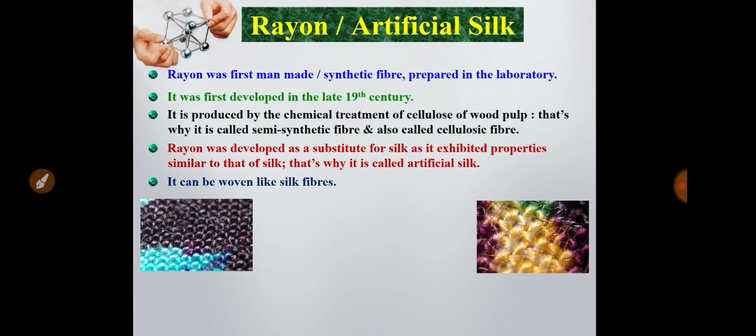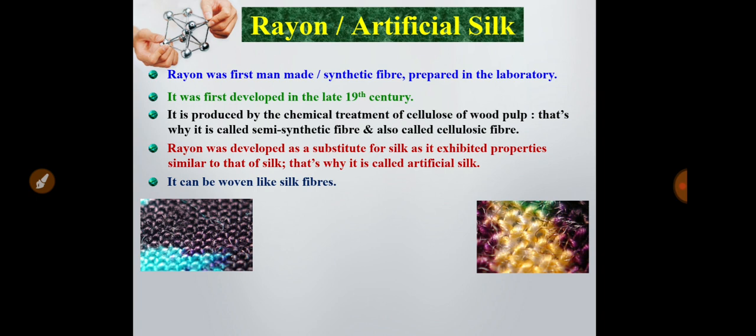semi-synthetic fiber. Why is it semi-synthetic fiber? It is not totally synthetic because natural materials are also used along with chemical materials. That's why it is semi-synthetic fiber, and it is also called cellulosic fiber because cellulose of wood pulp is used to prepare rayon. Now rayon is used as a substitute for natural silk. That's why it is called artificial silk, because it is shiny like silk.